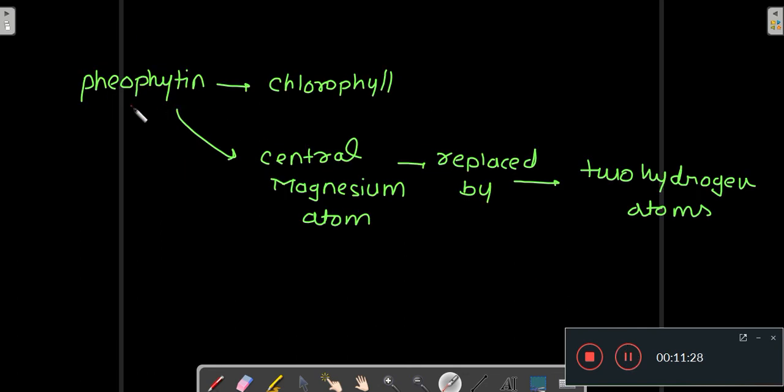So your pheophytin is a chlorophyll. Pheophytin receives the excited electron from the excited P680. So what is pheophytin? Pheophytin is a chlorophyll in which the central magnesium atom is replaced by two hydrogen atoms. You take chlorophyll. In chlorophyll there is a central magnesium atom. Replace that central magnesium atom by two hydrogen atoms, and that is how that chlorophyll becomes pheophytin.